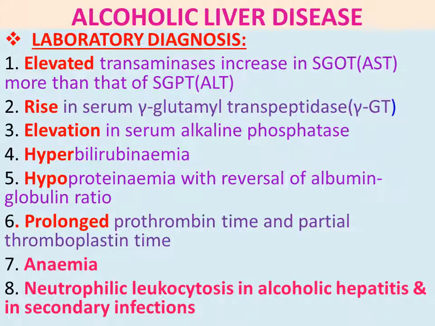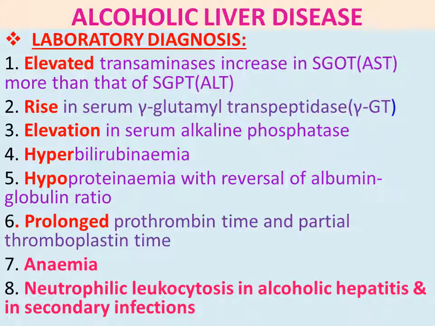And laboratory diagnosis of alcoholic liver disease is by the enzymes. First one is elevated transaminases, an increase in SGOT, AST more than SGPT. So compared to SGPT, the SGOT level, the transaminase level, increases; elevation takes place in the liver. Then a rise in serum gamma glutamyl transpeptidase enzyme. Elevation in serum alkaline phosphatase. Hyperbilirubinemia, so bilirubin is increasing.